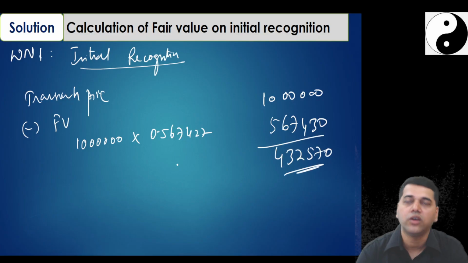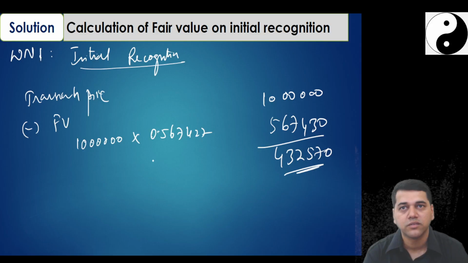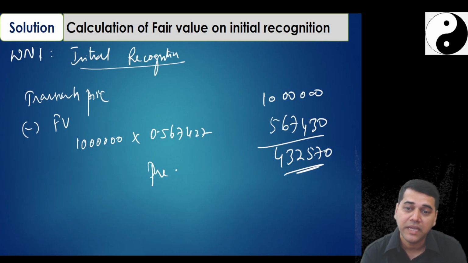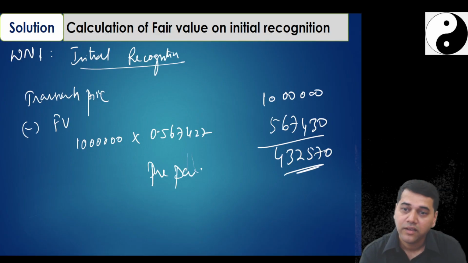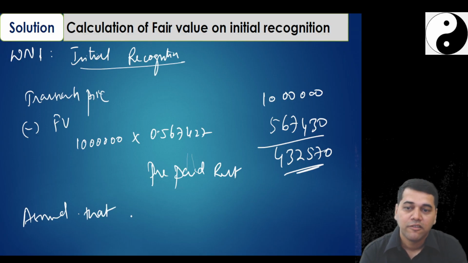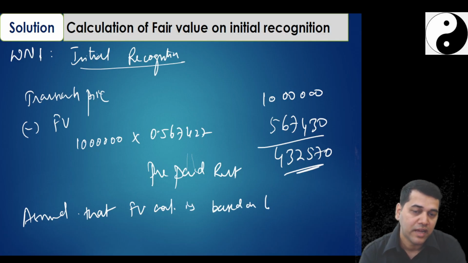So 4,32,570 is what? Difference. What will you do with this difference? What is this difference? You say prepaid rent. Why did you say assume that fair value calculation is based on L2 inputs?